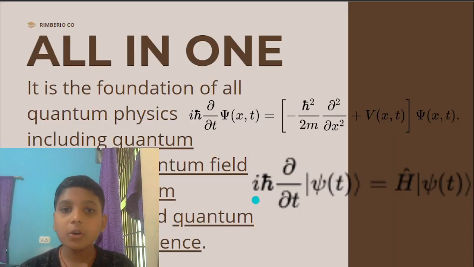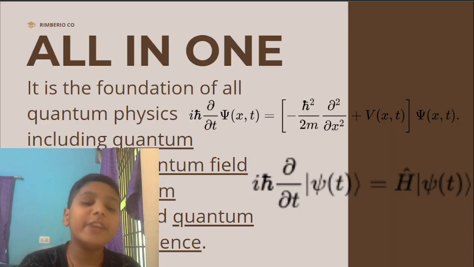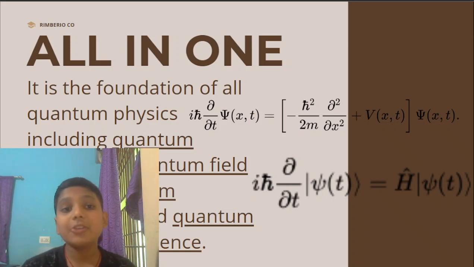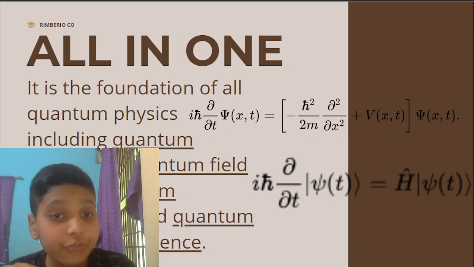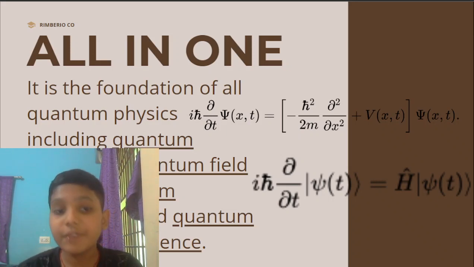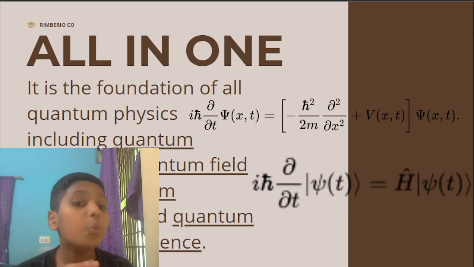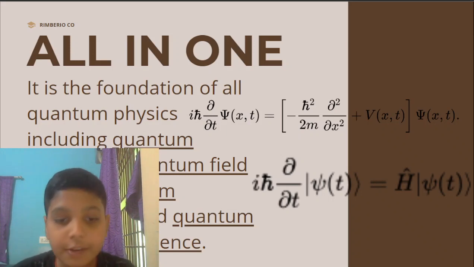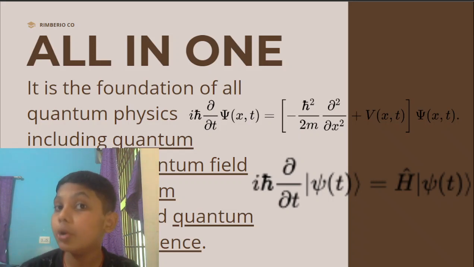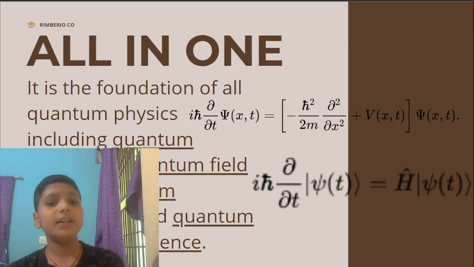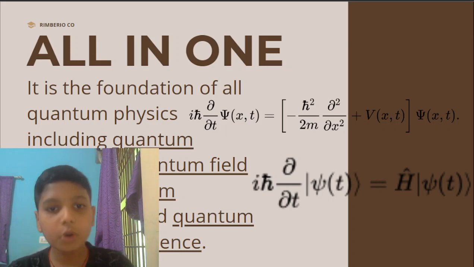Okay, now see why I have named quantum mechanics as all in one, because it is the foundation of all quantum physics, including quantum chemistry, quantum field theory, quantum technology, quantum information science and many more. And it also includes classical physics. Classical physics is quite complicated, but it is also included in quantum mechanics.